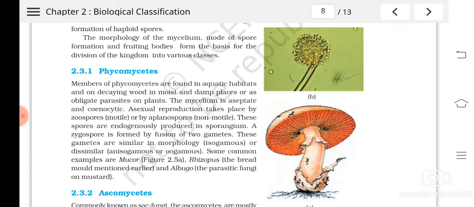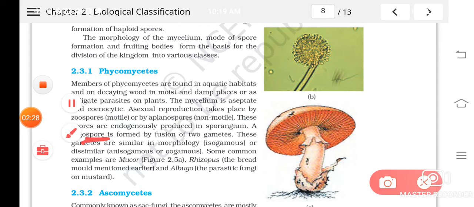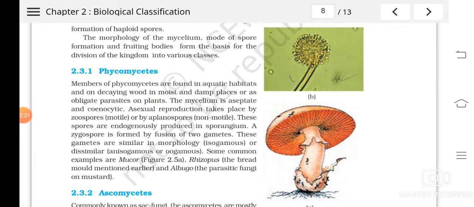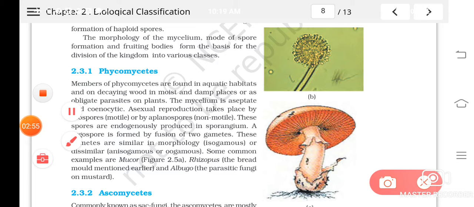And the sexual spore is the zygospore. What is it? Zygospore, and that is produced by the fusion of gametes. You know, during sexual reproduction there will be gametes, and these gametes will fuse and form a zygote that will convert into a zygospore. So zygospore is the sexual spore, and it is formed by the fusion of gametes.